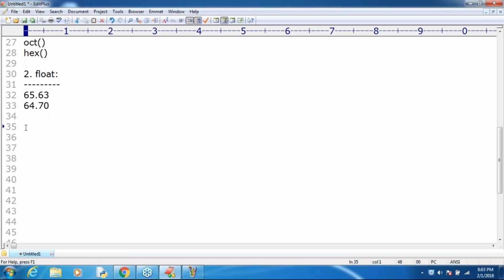Integral values, in how many styles can we represent them? Four: decimal, octal, hexadecimal and binary. But floating point values, in how many ways can we specify them? Only one way, which is decimal. You can't specify floating point values using binary, octal or hexadecimal. Such terminology is not applicable for the float data type.